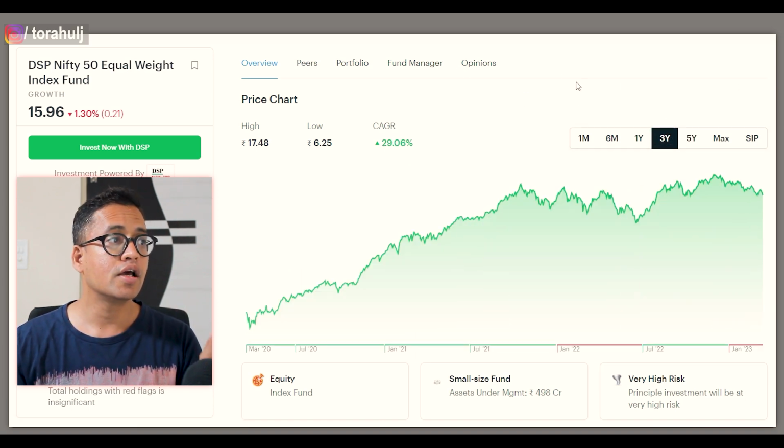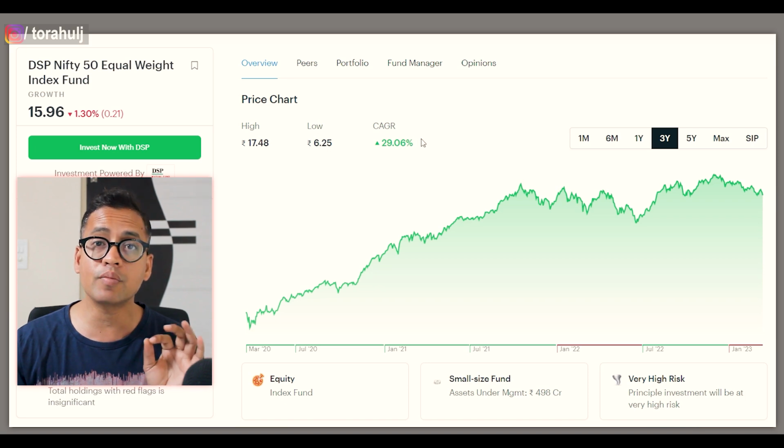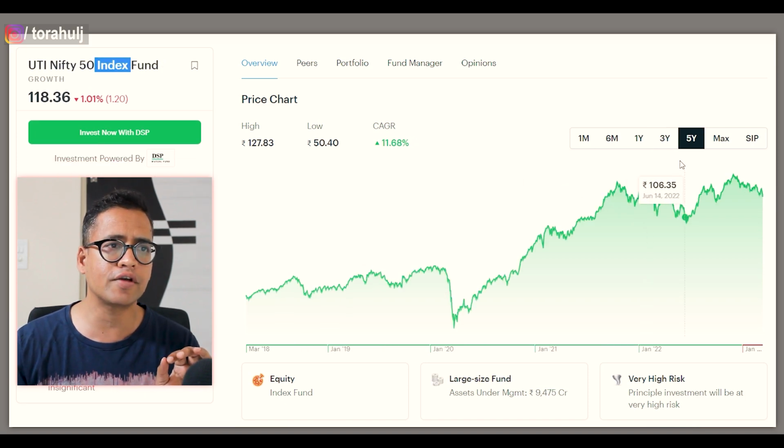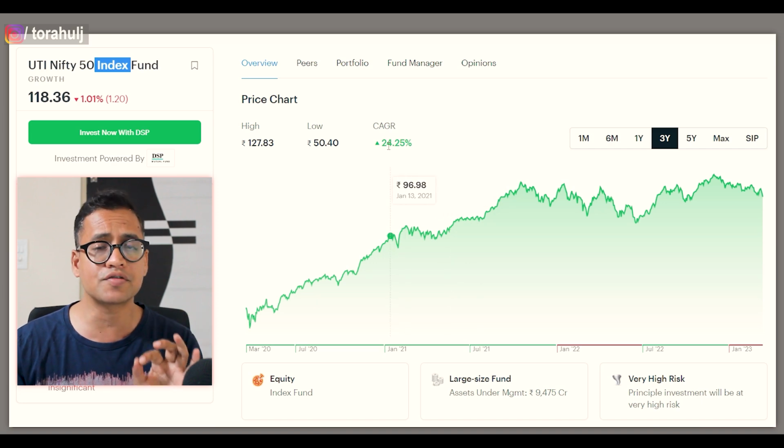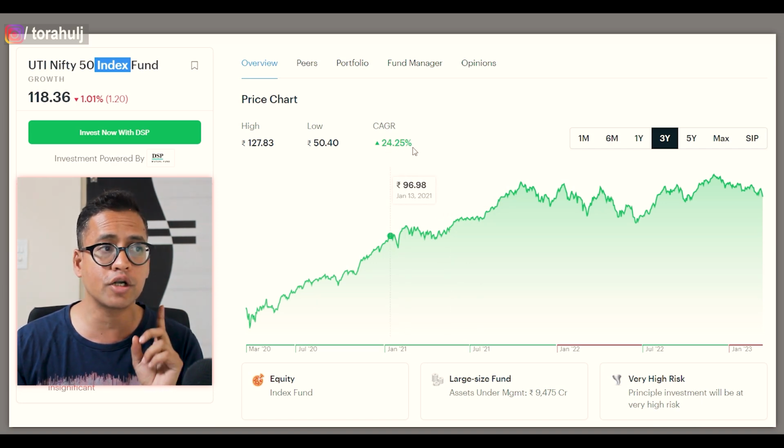So if you go to 3 years, here DSP has given 29.06%. What about UTI? If we have a look at UTI, we are likely to see that UTI has given far less return when it comes to 3 years, 24.25%.